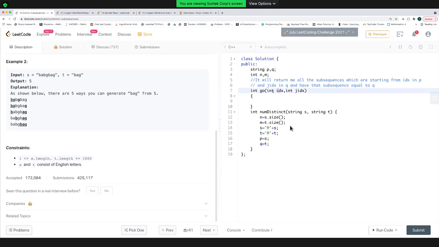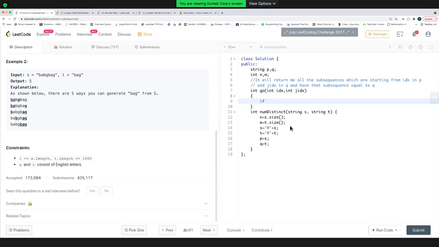So if I pass idx and jidx to this go function, it will return me the total number of subsequences which are starting from idx in P and jidx in Q, where the subsequence in P is equal to Q.